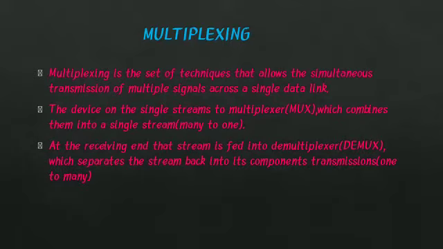Multiplexing is the set of techniques that allows the simultaneous transmission of multiple signals across a single data link. The devices send their streams to a multiplexer (MUX), which combines them into a single stream, many to one. At the receiving end, that stream is fed into a demultiplexer (DEMUX), which separates the stream back into its components, transmission one to many.